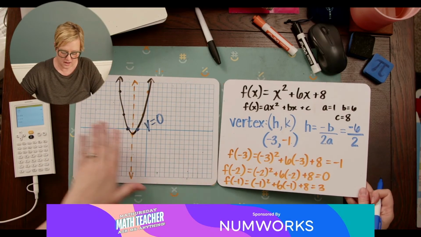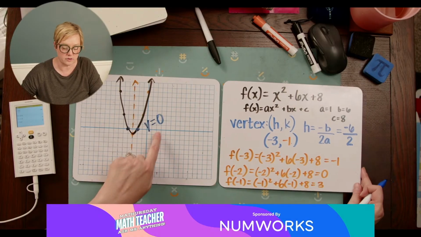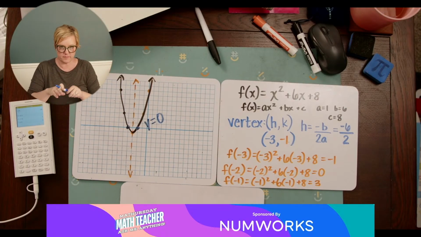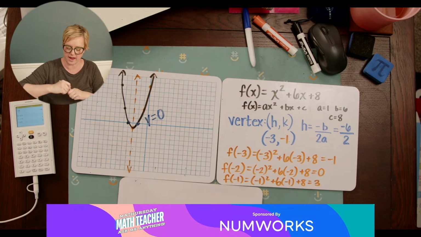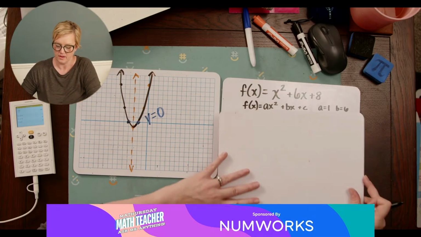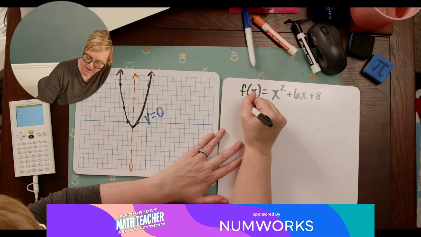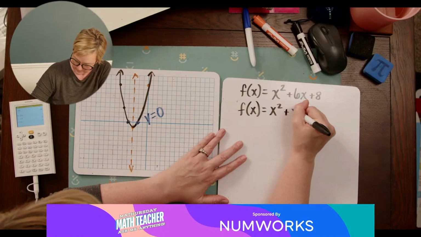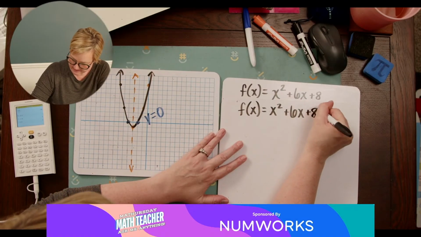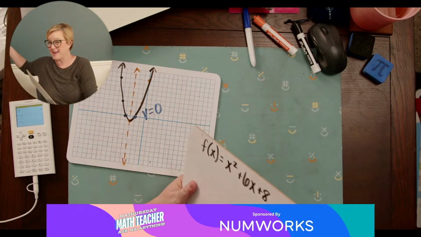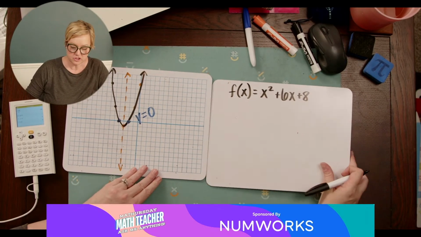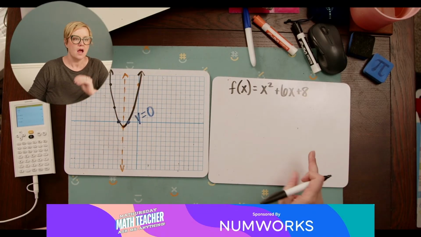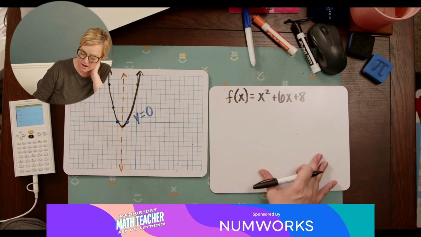Okay, so this is where y equals 0. There's a couple of ways that I can actually solve this. One of the ways that I've been getting most of the questions about, that I'll show you guys, is using the quadratic formula. So if we've got f of x, I'm just going to rewrite this function: f of x equals x squared plus 6x plus 8. Now the quadratic formula works for any quadratic that you have. Even if it can be factored, which this one can, we're going to stick with the quadratic formula.